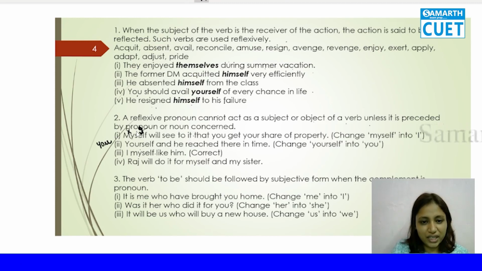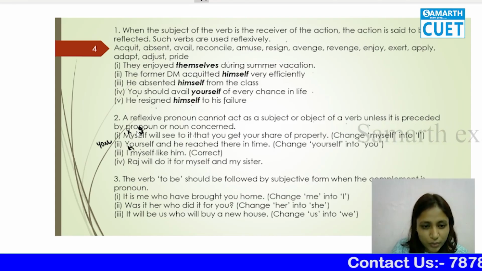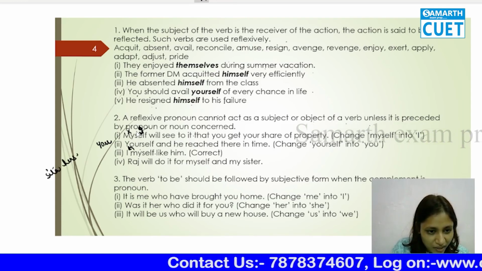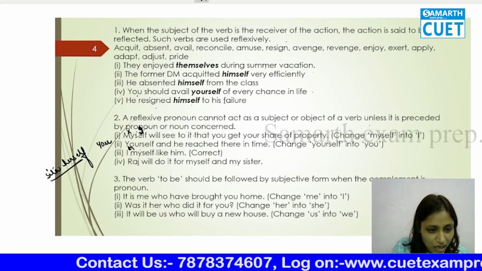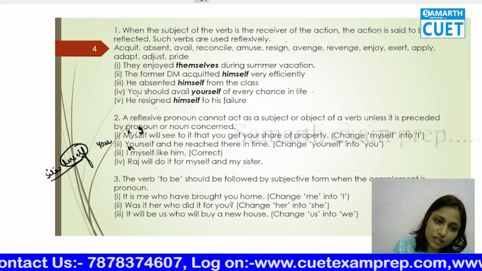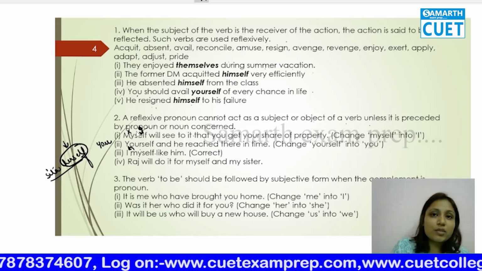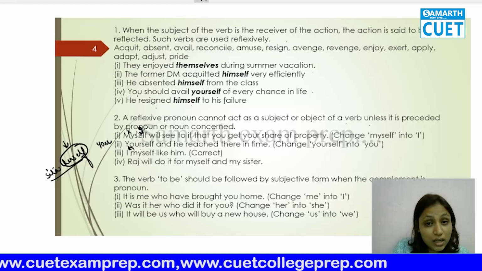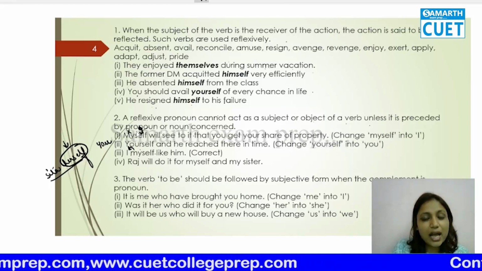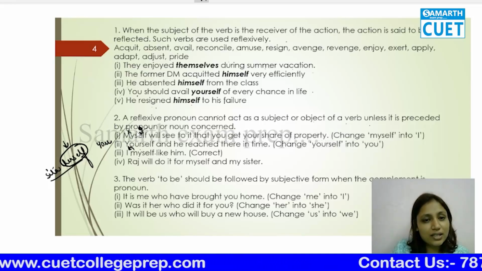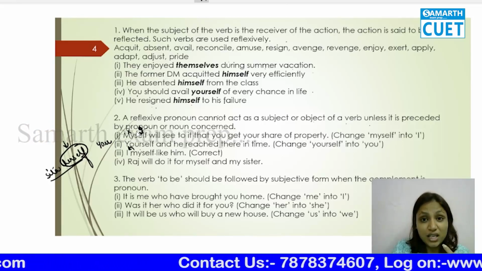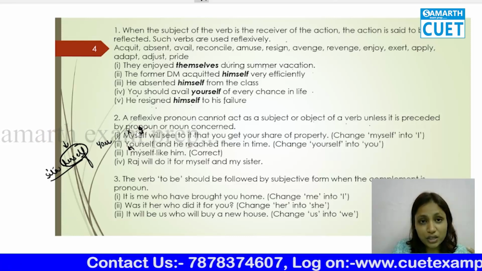"I myself like him." Now you see, it is preceded by a noun or pronoun. Like "Sita herself was present." I told you these reflexives are just for emphasis. Sita was present, but we just want to add a little drama, so we say Sita herself was present. There might be a chance that Sita is a very big celebrity and she herself was present at the event, which makes it dramatic or adds more emphasis on her presence.